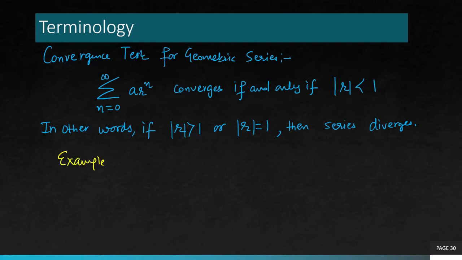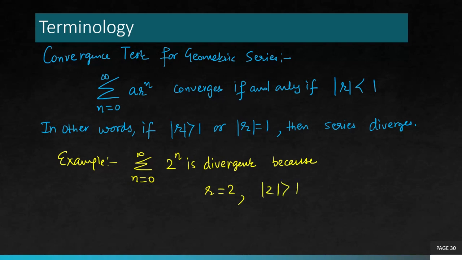For example, if you have summation n is 0 to infinity 2 to the power n, this is divergent because in this case your multiplier is 2. Its magnitude is greater than 1. So this is the general way of writing or representing any geometric series. It is like a recognition that you will see a power of n raised to some real number, could be positive or negative, and some multiplier. Now in this case, you don't have any multiplier, meaning nothing is written here. So A is 1 here, but your multiplier is R equals 2.